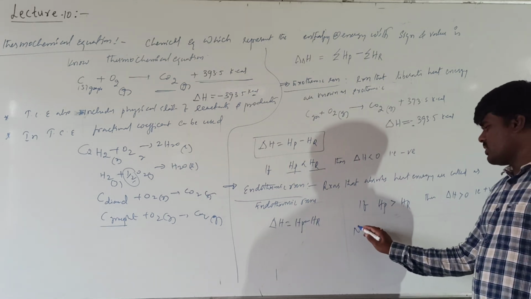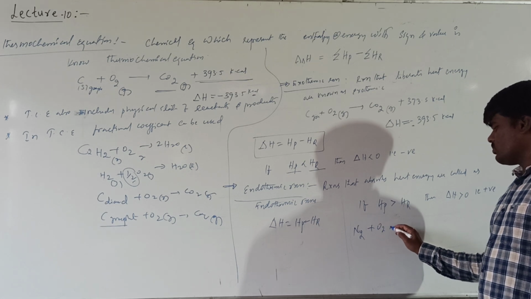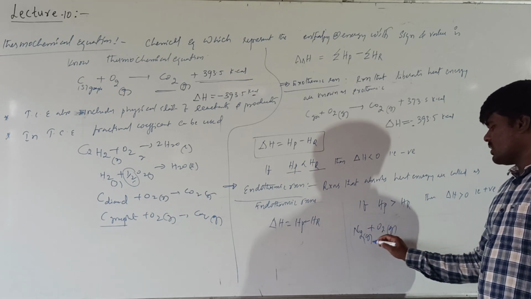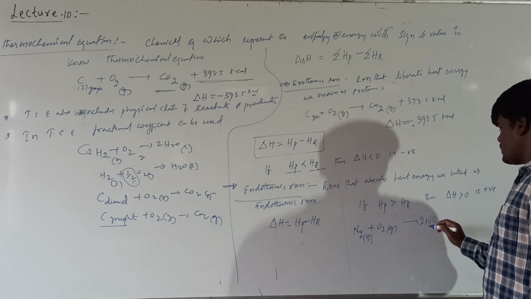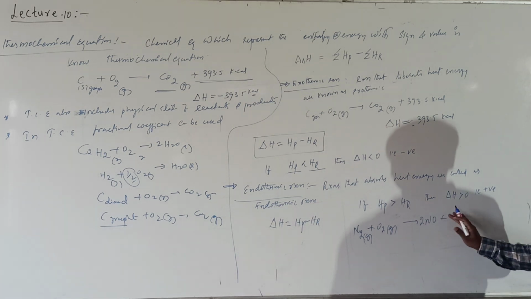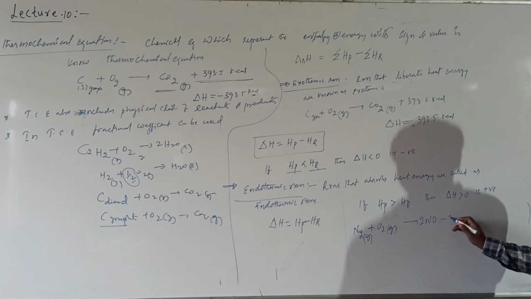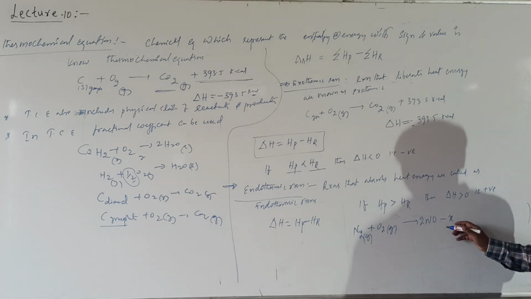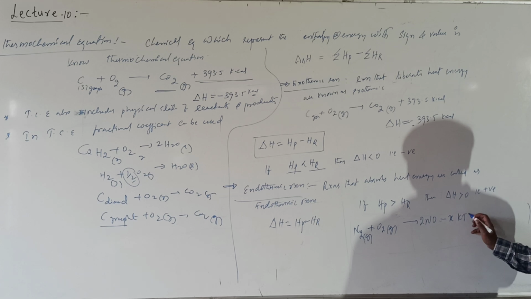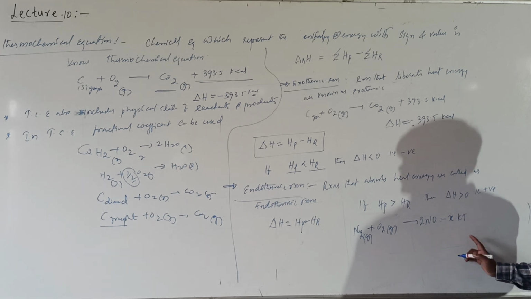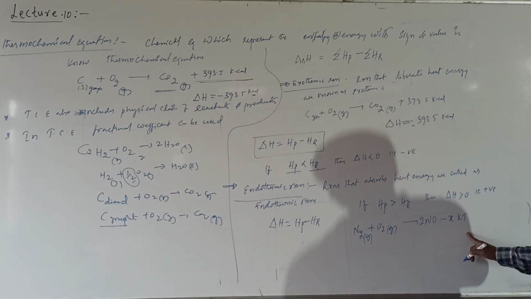I will give an example. N2 will react with O2, both gaseous, to give 2 moles of NO gas. Assume it absorbs, I don't remember the exact value, x kilojoules of heat.